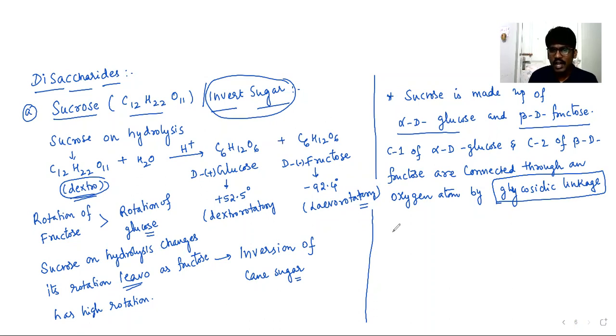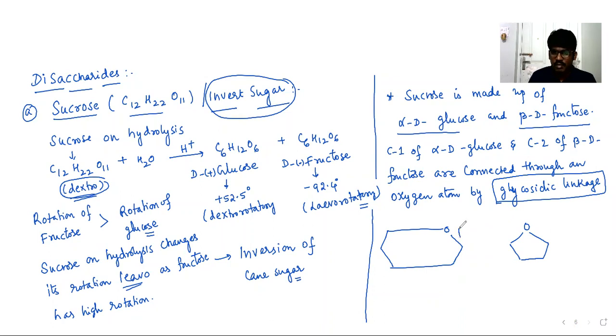Now, if you take alpha D glucose in the form of a pyranose structure, and this is beta D fructofuranose. Yes or no?